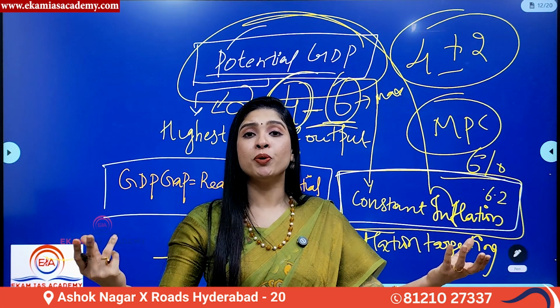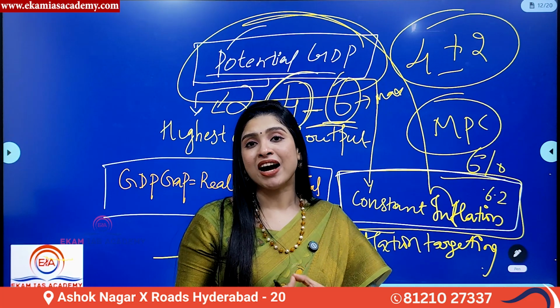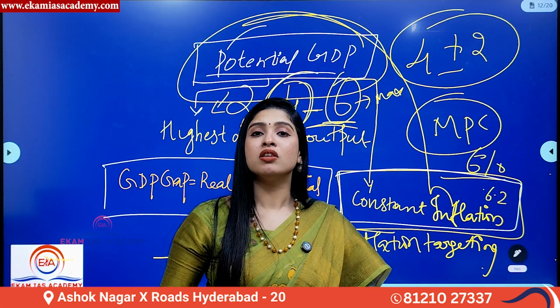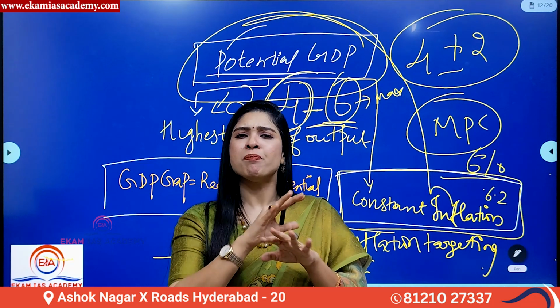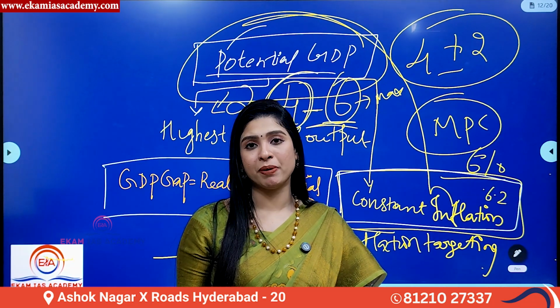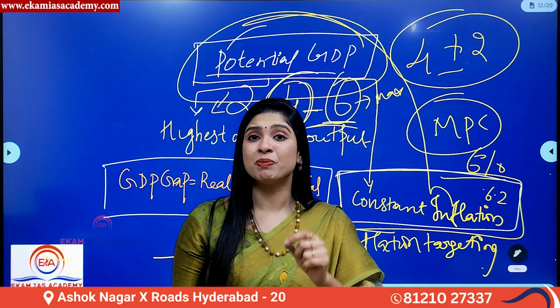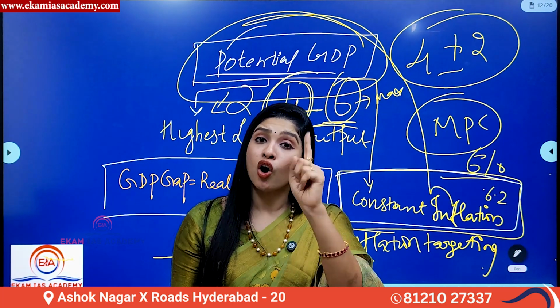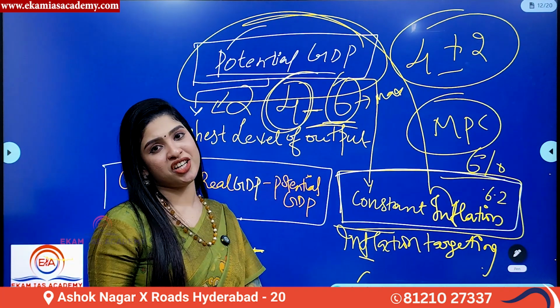The highest level of output cannot be produced. And now the complex environment we have with regard to strict bureaucratic or government policies, all these are preventing our country India from attaining potential GDP. Last but not the least, lack of proper advancements in technology. That is also another factor affecting potential GDP.